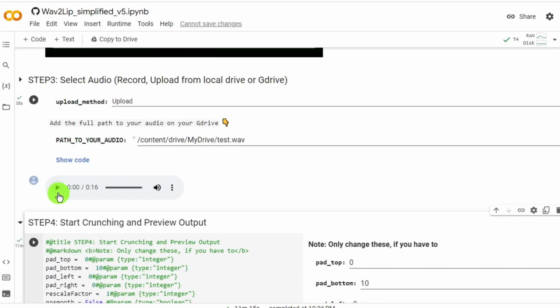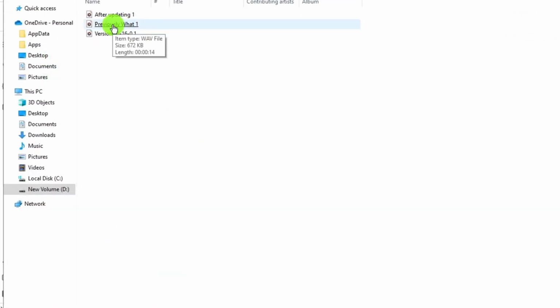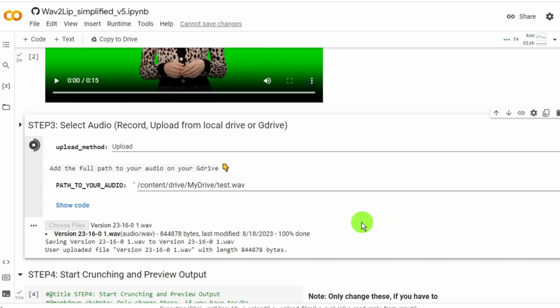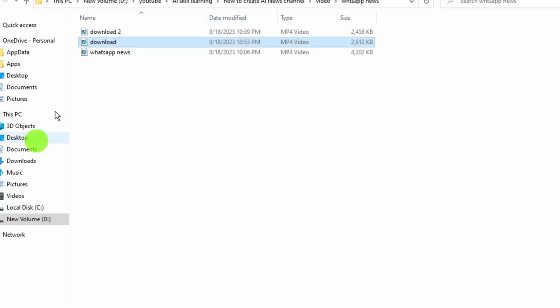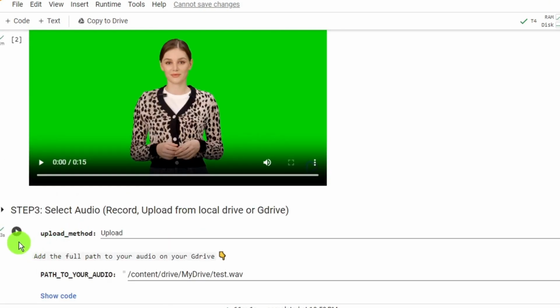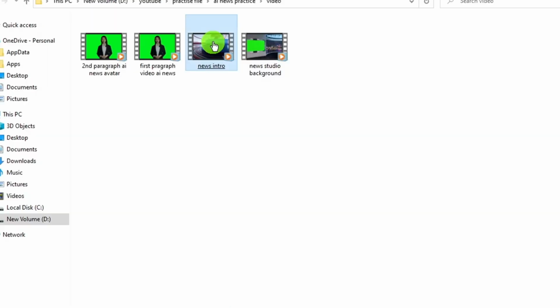After downloading the video, go back to step 3, click the play button again and upload the second audio clip. Then scroll down to step 4 and click on the run button. Wait for some time. Once the process is completed, download the second video. Repeat the same process with the other audio clips and create videos with these audio tracks.